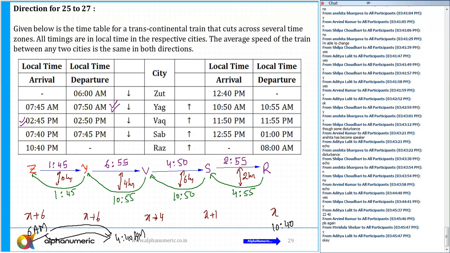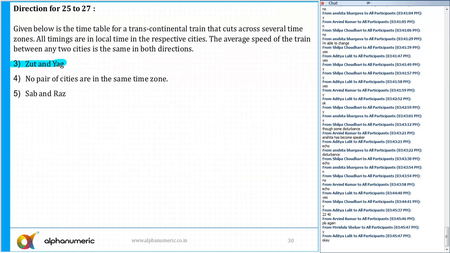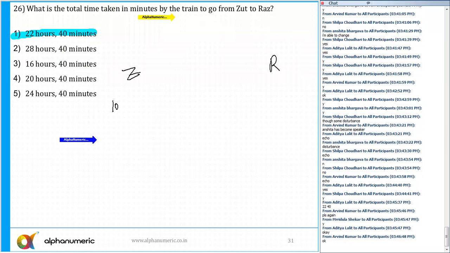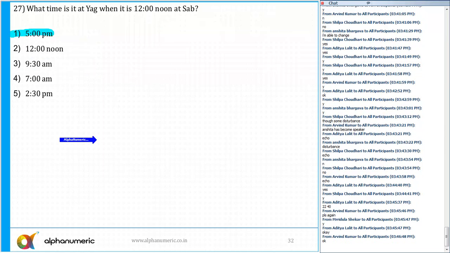I need to add 6, x plus 6. So 10:40 p.m. plus 6 is 16:40, which means 4:40 in the morning. So I started at 6 a.m., and according to the time zone of Z, I arrived at 4:40 a.m. at R. You need to count in the same time zone, so from 6 to 4:40 the time is 22 hours and 40 minutes. Is that clear now?